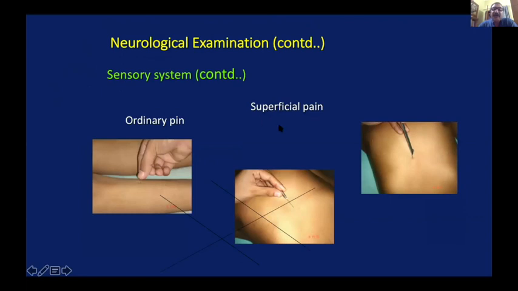Now, to check for the superficial pain, use an ordinary awl pin. Never use a hypodermic needle. Or there are special needle pins which are available, and you can use these pins to check for the superficial pain. Otherwise, a simple awl pin will suffice.